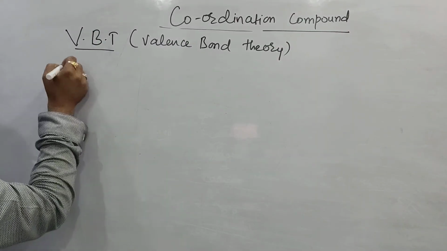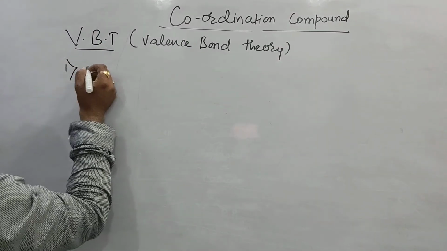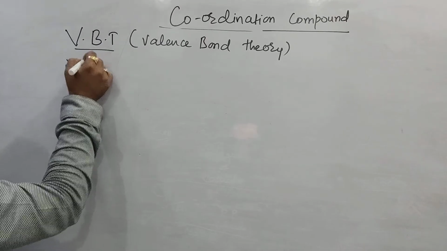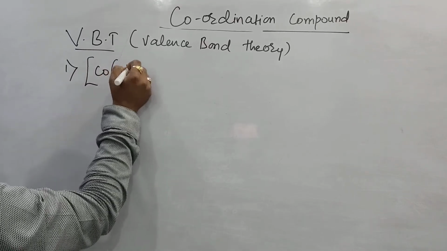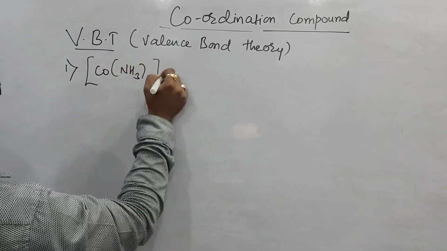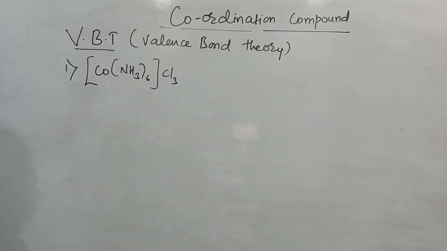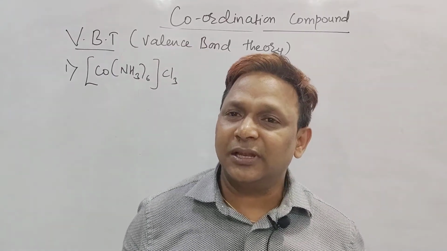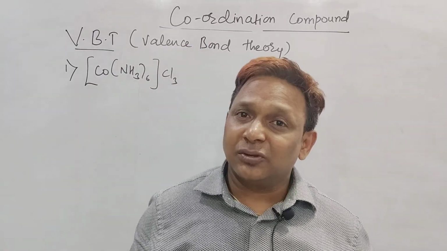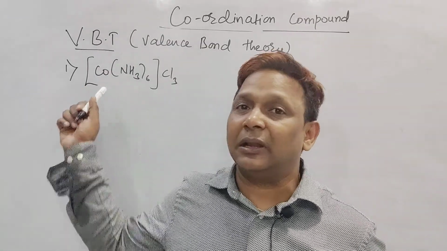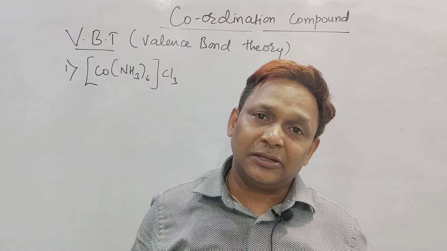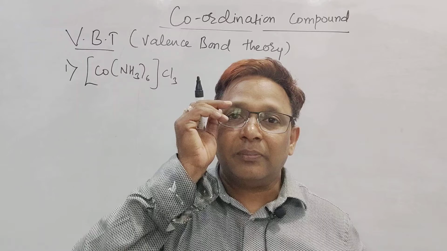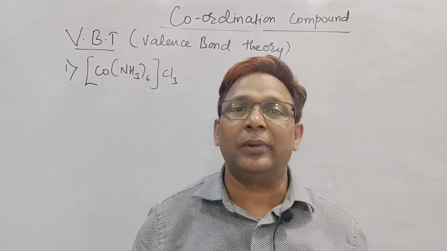Let me take an example of a complex compound, one that is given in our NCERT also. It is cobalt with ammonia six times, and Cl3. Based on the valence bond theory, we are able to say the oxidation state and the hybridization of the central metal atom. Based on the hybridization, we can tell the number of unpaired electrons present, and based on the number of unpaired electrons, we can calculate the magnetic moment.